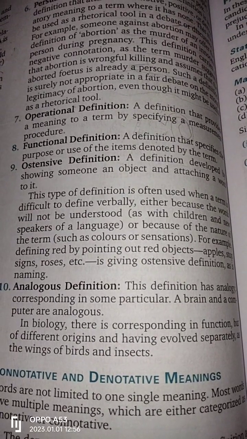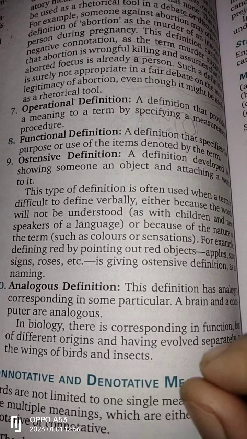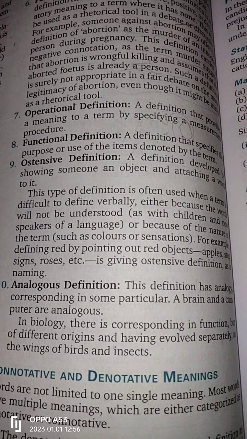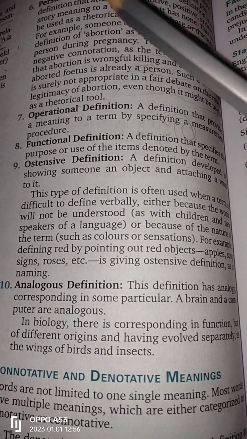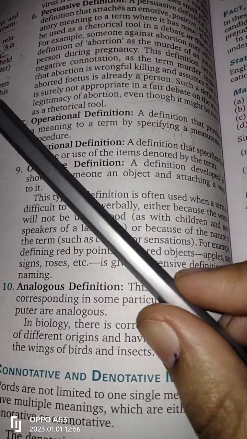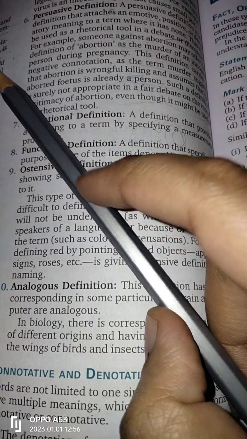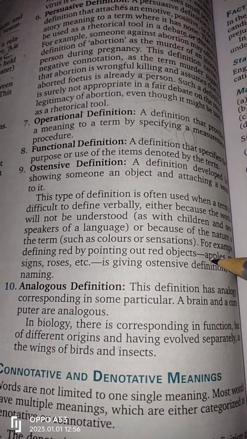If I want the child to learn the name gray, and to understand what gray is, I will show him this pencil. Then I say, look at this, this is the color gray. Okay, so this is called ostensive definition.